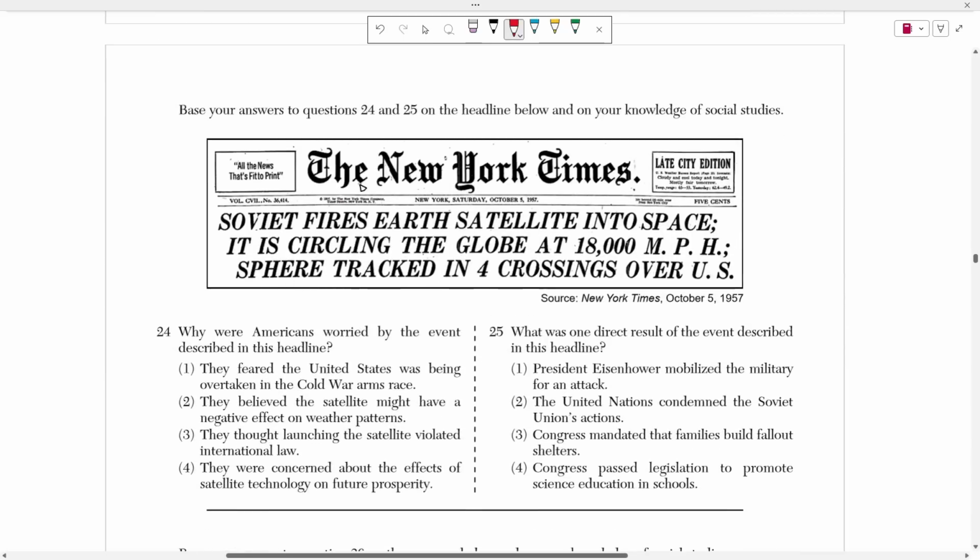All right. So this is a headline from the New York Times. It says that Soviet fires Earth satellites into space. It is circulating the globe at 18,000 miles per hour. Sphere tracked in 4 crossings over the United States. Right. So this is talking about the first satellite launched into space by the Soviet Union. And number 14 is asking, why were Americans worried about the event described in the headline? And that's obviously going to be choice 1. They feared that the United States was being overtaken in the Cold War arms race.